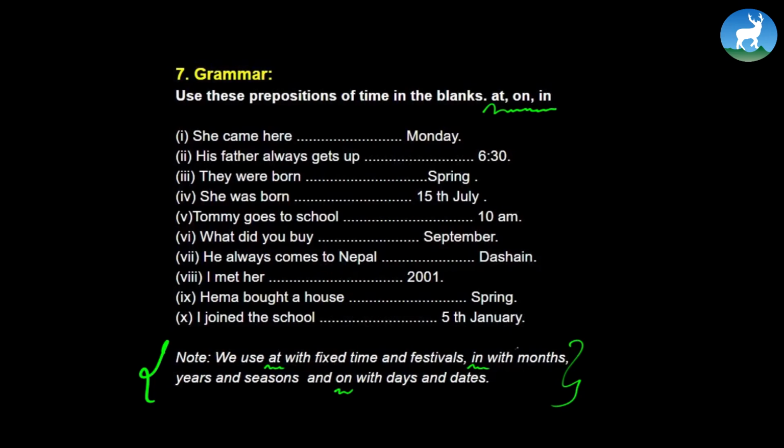Now our task here is to fill in these prepositions in this grammar portion. She came here on Monday. Remember, with days, it's always on. His father always gets up at 6:30. Look at that, fixed time. The hint is right here. They were born in spring. What does it say about in? With months, years, or seasons. All right. Now, having these three done and with the hint provided right here, you can of course do the rest yourself.